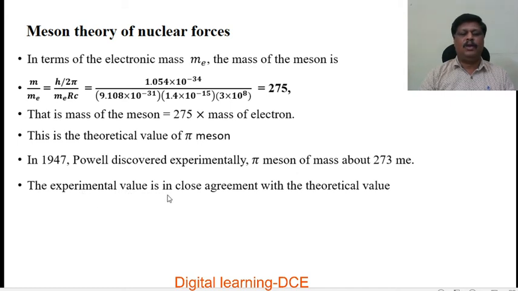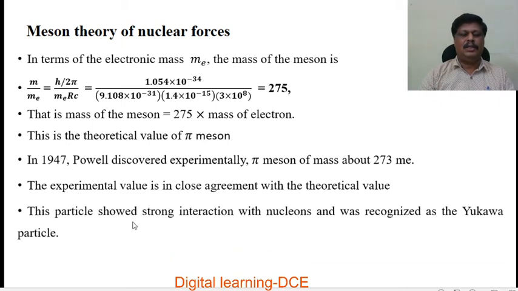The experimental value is in close agreement with the theoretical value. Therefore, the meson theory proposed by Yukawa is found to be correct. That is, nuclear force arises due to the exchange of pi meson. This particle showed strong interaction with nucleons and was recognized as the Yukawa particle, because for the first time this particle was proposed by Yukawa. Hence pi meson is also called Yukawa particle.